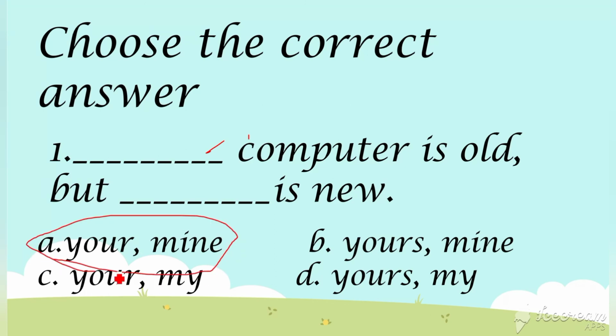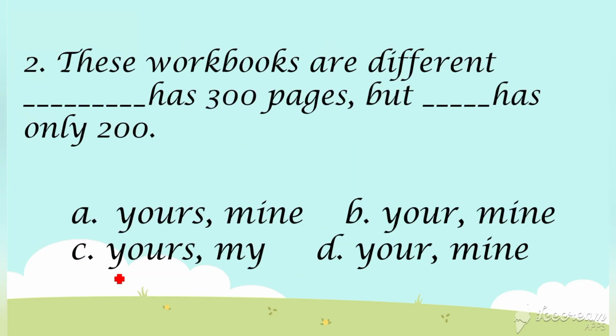Now the second one. These workbooks are different. Dash has 300 pages but dash has only 200. Someone is pointing to one workbook and saying this workbook has 300 pages. So we are pointing to a second person. What should come here? A pronoun should come.